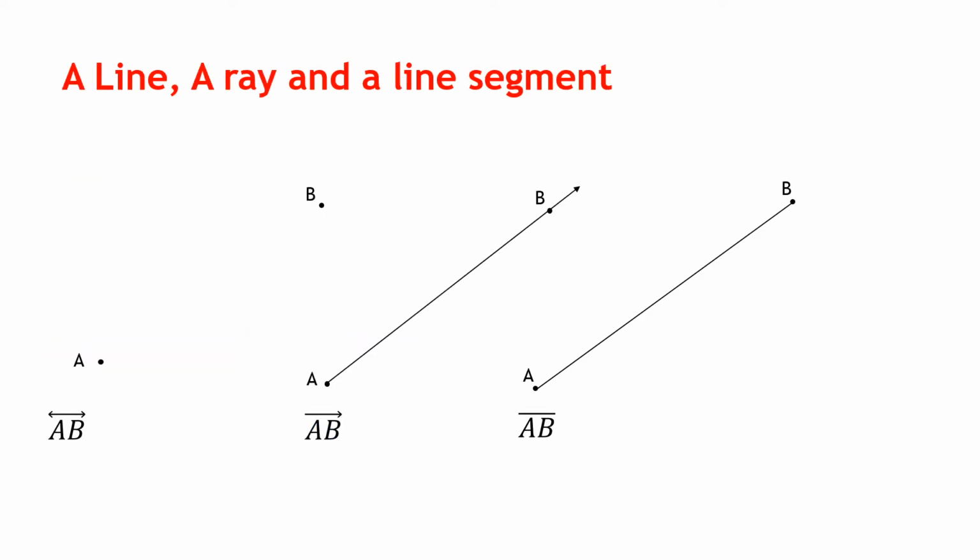So let us compare them all now. We are giving a comparison here. So a line, a ray, and a line segment. The first part is a line. What you can see in a line, it has got 2 points which I have named A and B. Now remember, this is not a true representation, I am only comparing, because if point A is given here in a space, then the same point cannot be given at different places. The point A cannot be at different places at the same time. Means you will have to look at every diagram independently. So first only look at the line AB. The first diagram. Only look at the line AB.